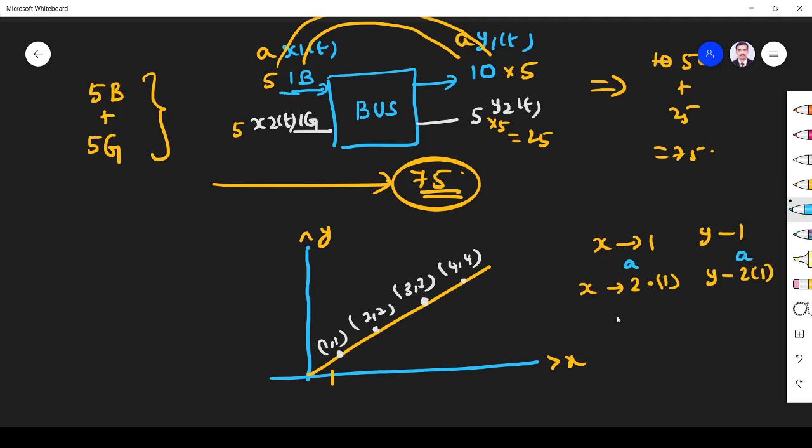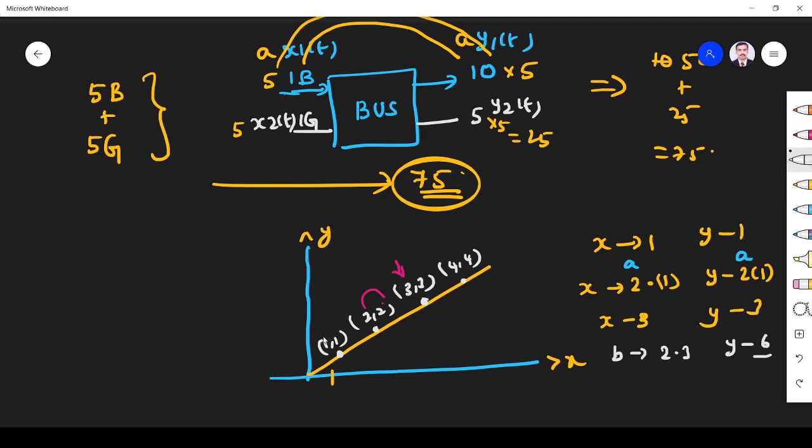Now, if I give another input, x is 3, the output is again 3. If I scale it by some other factor b, that is by 2, so 2 into 3 is 6, the output will also be 6. Yes or no? That's what a linear system is. Again, if I give 1, the output is 1. If I give 2, the output is 2. If I add the inputs, that is 1 plus 2, 3, the output is also added. That's what a linear system is.